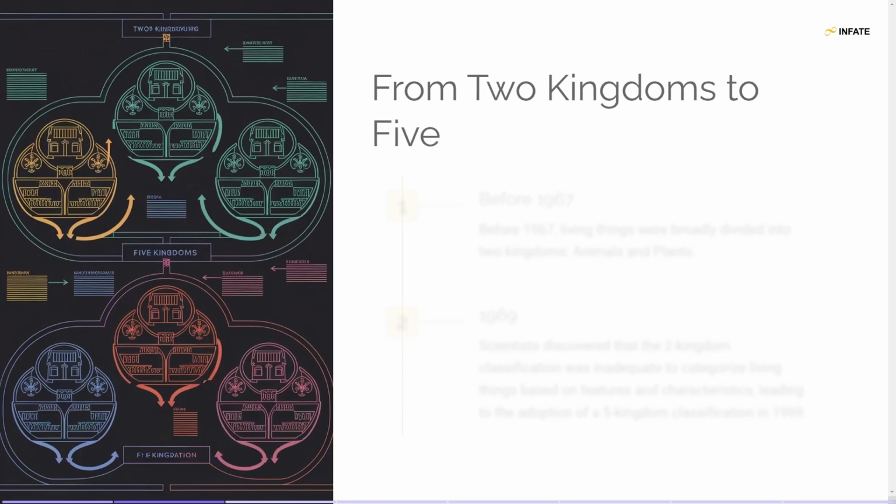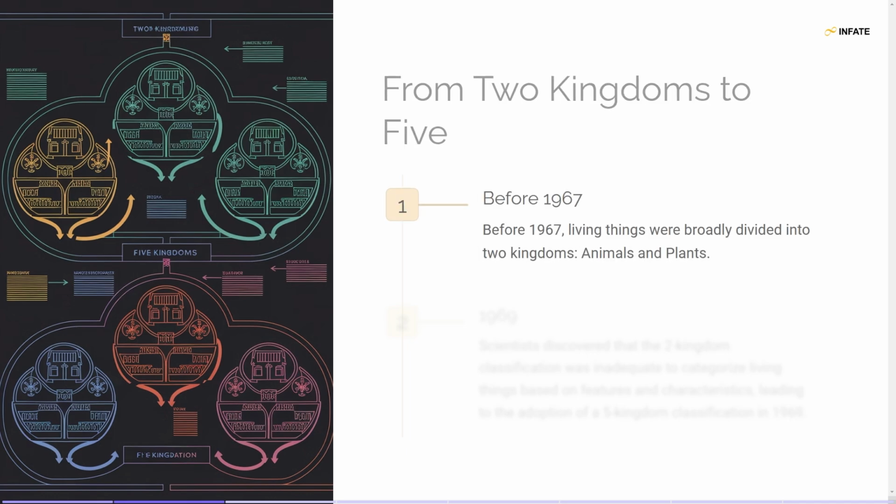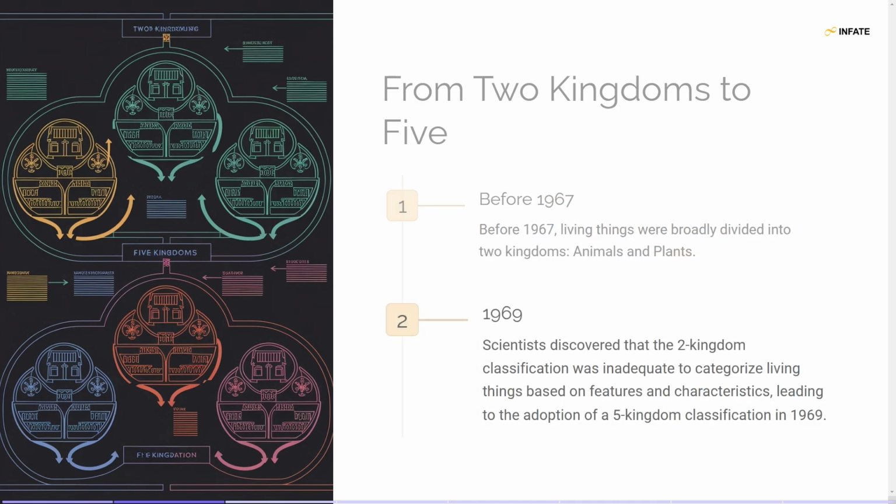Slide 2. From two kingdoms to five. Before 1967, all living organisms were classified into just two kingdoms, animals and plants. By 1969, scientists recognized the limitations of this system, as it could not account for the complexity and diversity of living organisms. This led to the adoption of a five-kingdom classification system, offering a more accurate way to categorize life forms based on their features and characteristics.